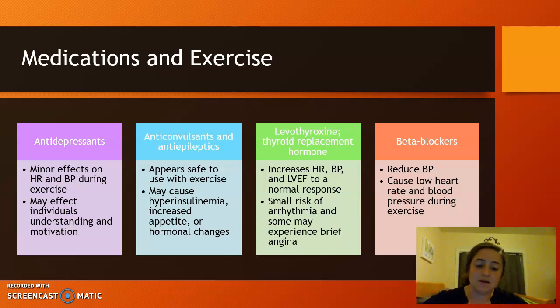And beta blockers are prescribed to reduce blood pressure, especially since people with IDs have a lot of heart issues, so sometimes they have high blood pressure. So that medication causes lower heart rate and lower blood pressure during exercise, which might not be the normal effects of exercise.